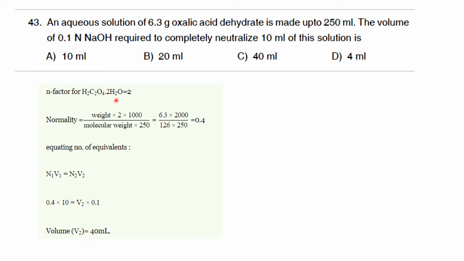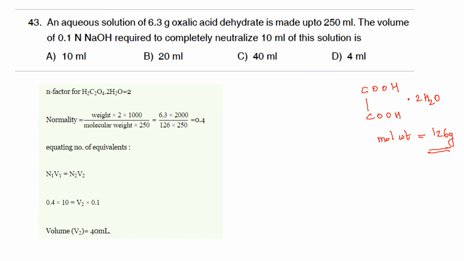Now we'll see the structure of oxalic acid. I think you are familiar with the structure of oxalic acid. Oxalic acid is a dibasic acid. This is the structure. And this is dihydrate, meaning there are two molecules of H2O along with this. So when you calculate the molecular weight of this compound, it comes to around 126. So this has two protons.